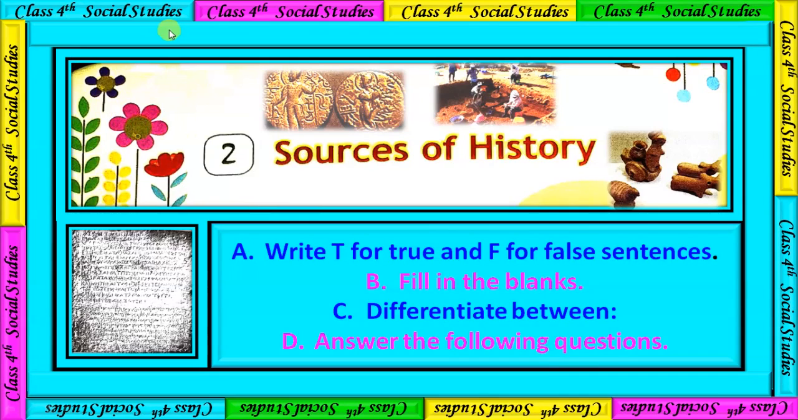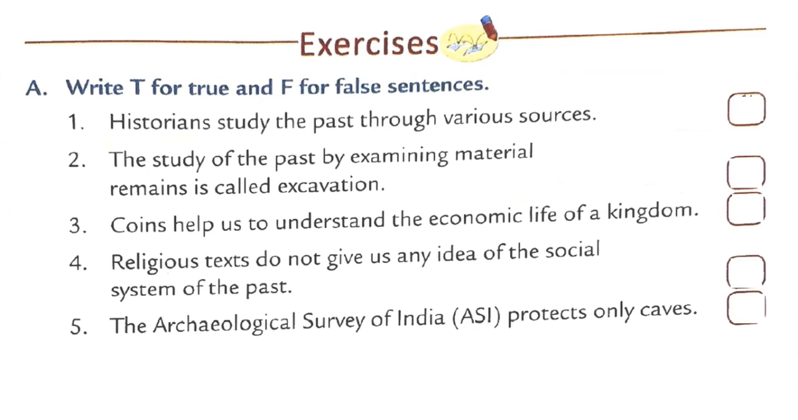To class 4th social study, chapter 2nd, sources of history. So this is the solution of this chapter. Chapter explanation video I already provided to you. So in this video we are going to learn A part, write T for true and F for false statement. B part, fill in the blank. C part, differentiate between. D part, answer the following questions. So now let us start this video.